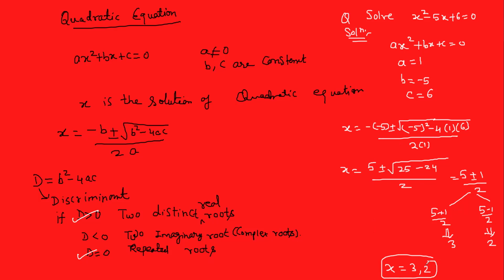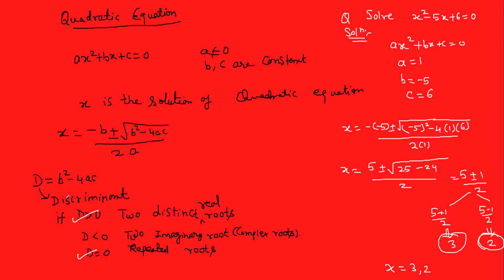If you want to verify your answer is correct or not, then put the value of x is equal to 3. Sorry, my internet disconnected for a second. Okay. So when you take plus sign, you will get what? 3. And when you take negative sign, you will get 2.